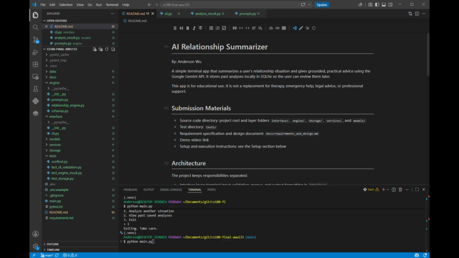So, my AI app is an AI relationship summarizer slash helper. It's a terminal app that, when given a user's input about a certain situation or problem she or he has in their relationship, the AI is going to return first a summary, and then give practical advice using the Google Gemini API. It's then going to store it locally using SQLite, so a user can always go back and review them later.